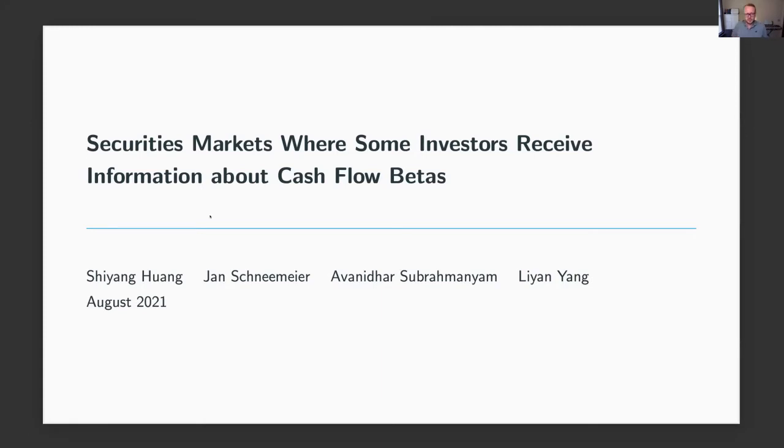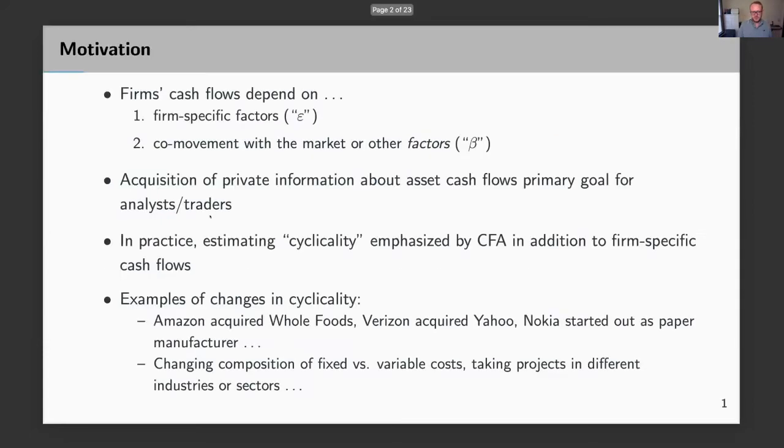And what we want to do in this paper is provide a theory of a model in which some investors obtain information about betas. And that's going to be the novel contribution of our paper.